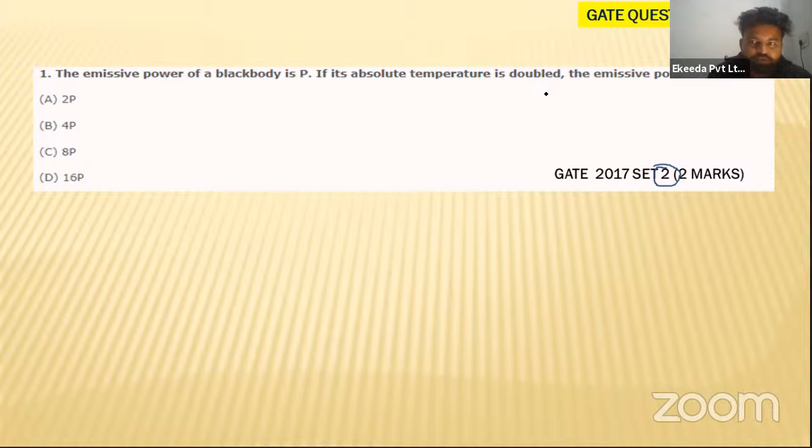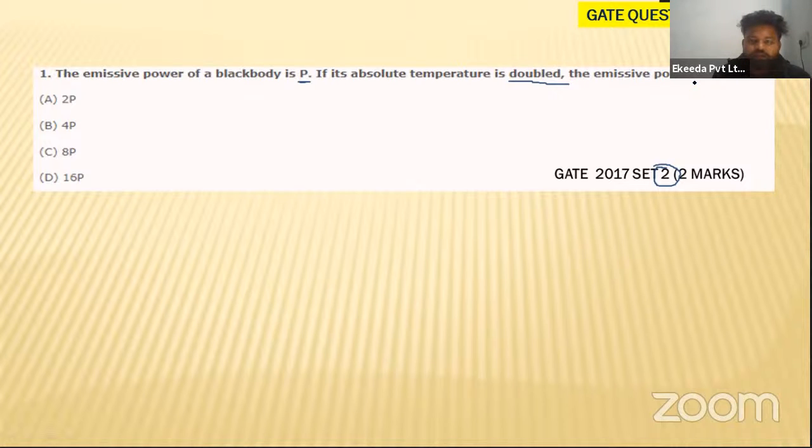If you see this question, simply they are asking: the emissive power of a black body is P. If the absolute temperature is doubled, the emissive power of the body will become equal to how much, they are asking.